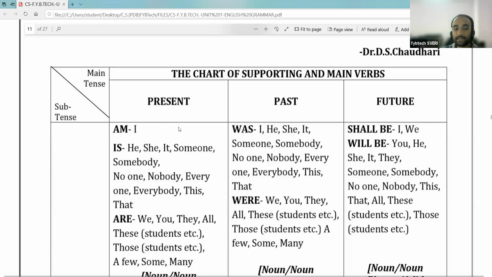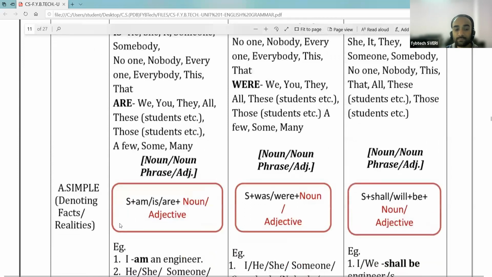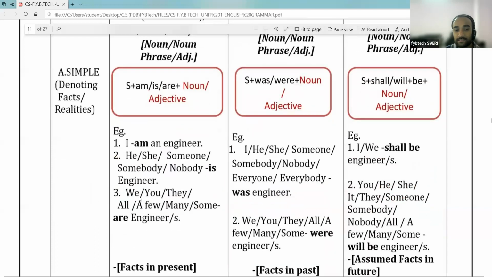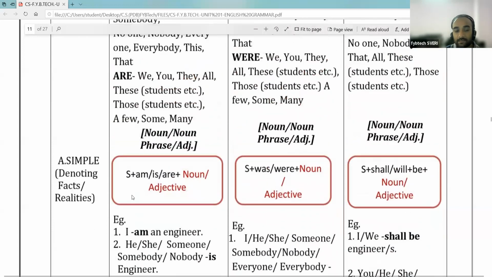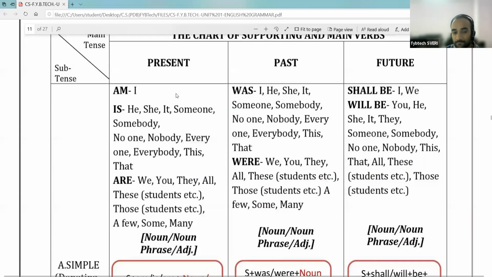So in the present tense, simple present is used for denoting facts or realities. Whatever facts or realities are there in the present tense, we can denote them with the present form of the verb.